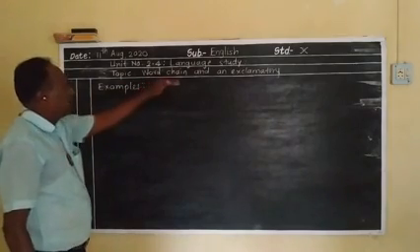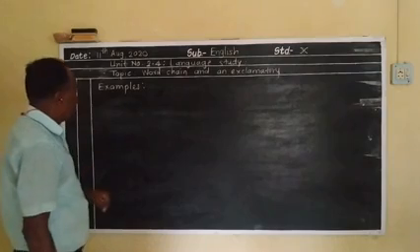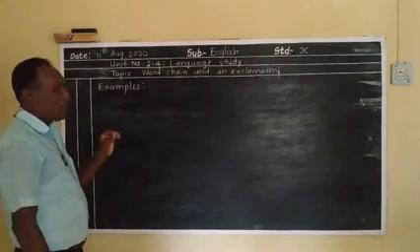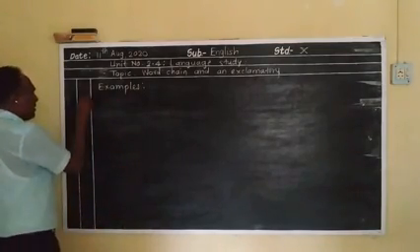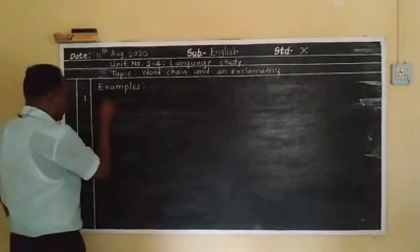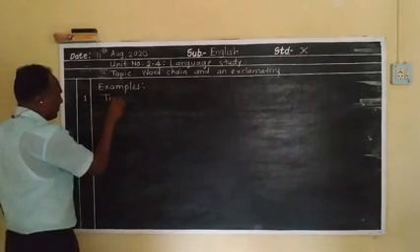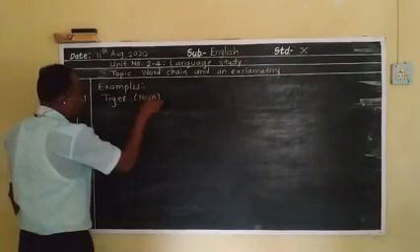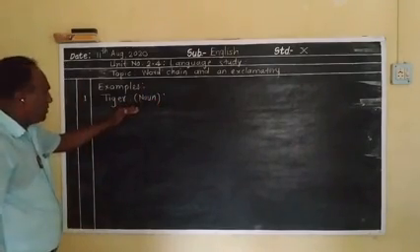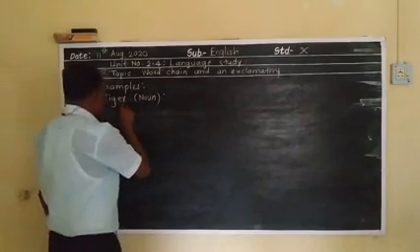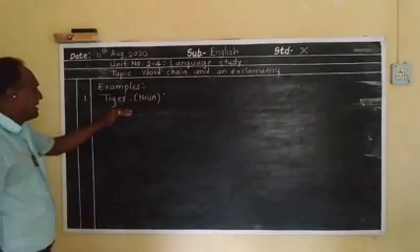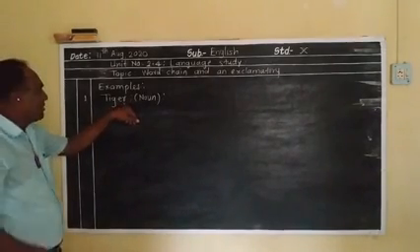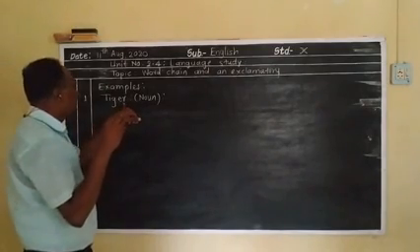Students, we have a word chain question in the language section: word chain of noun, word chain of verb, and word chain of adjective. For example, let's take one noun, tiger. Tiger is a noun. Which is the last letter of tiger? R. Can you tell me a word with R? You know R. River.